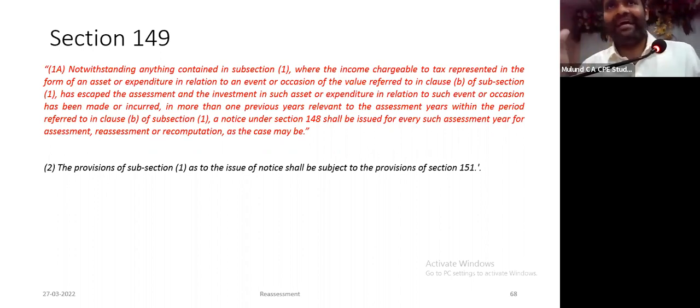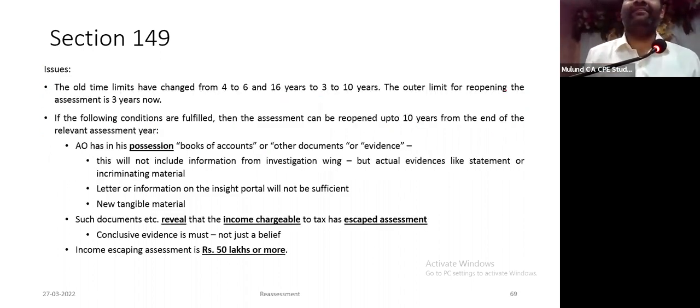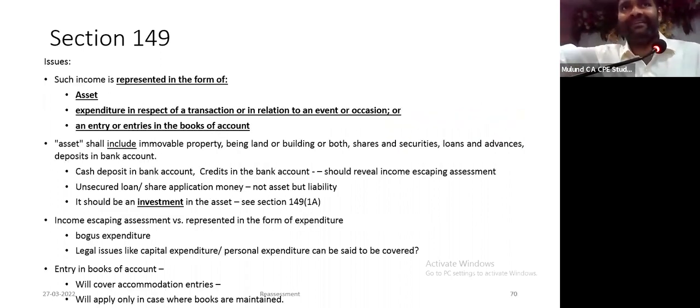Because a layman feels, no, it is an asset, isn't it, but then they introduce 149 1A. They say investment in the asset. So your intention under 149 1B is to tackle only investment in assets. Receipt of on money, I'll argue, is not an investment. I received money. It is an investment. This money I'll invest somewhere. That is an investment.